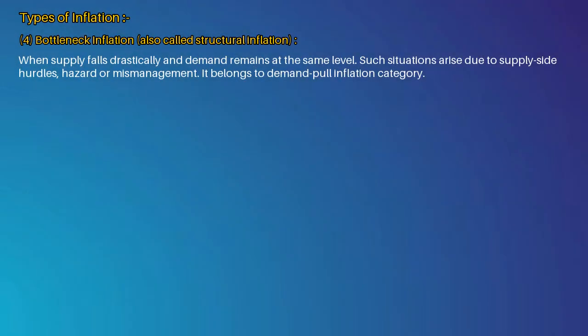Next type of inflation is bottleneck inflation. 4. Bottleneck inflation, also called structural inflation. When supply falls drastically and demand remains at the same level. Such situations arise due to supply-side hurdles, hazard or mismanagement. It belongs to demand-pull inflation category.